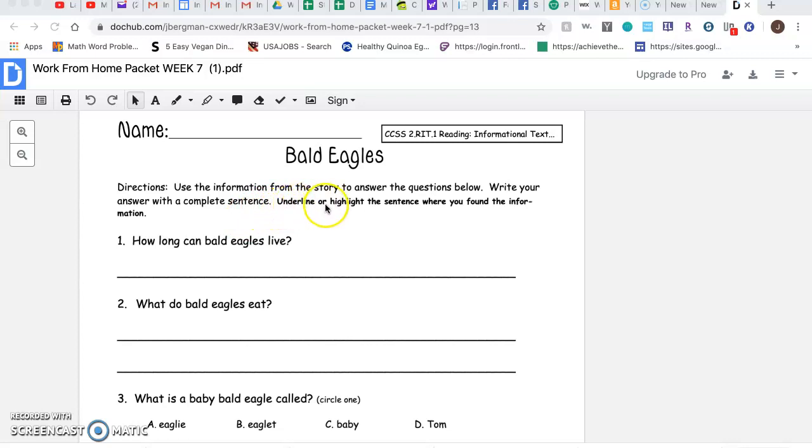It also says to underline or highlight the sentence where you found the information. Now, I am using a website called DocHub, and this is going to allow me to write in the boxes as well as highlight information on this article. I will link DocHub below if your parents would like to create an account, and then you can do this too.